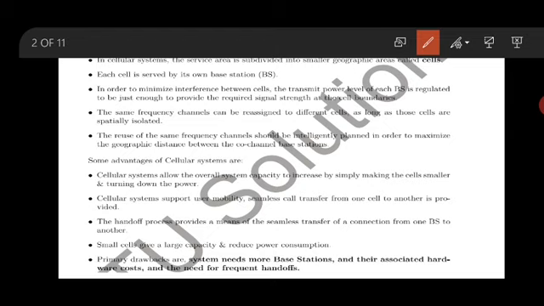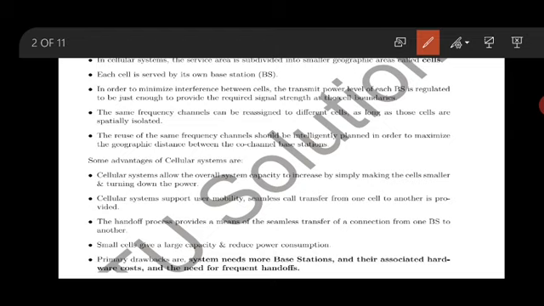The cellular system supports user mobility and seamless call transfer from one cell to another within a given distance. The handoff process provides a means of seamless transfer of a connection from one base station to another base station.